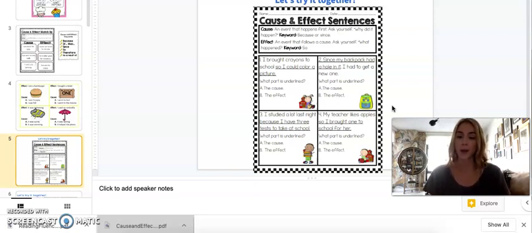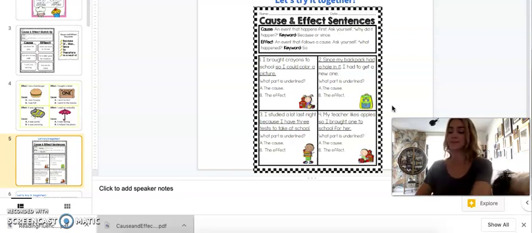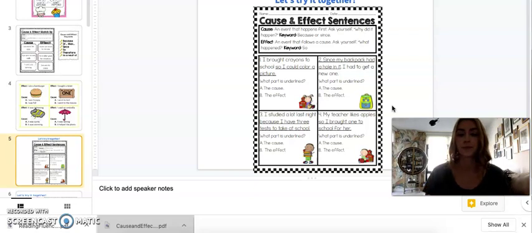So let's look at number one. I brought crayons to school so I could color a picture. We're going to think about which part is underlined. Is it a cause or an effect? Let's think about that. Good, B, it's the effect. Let's look at the next one.